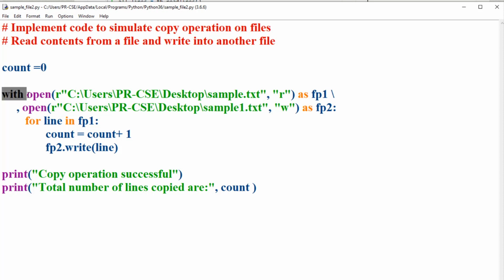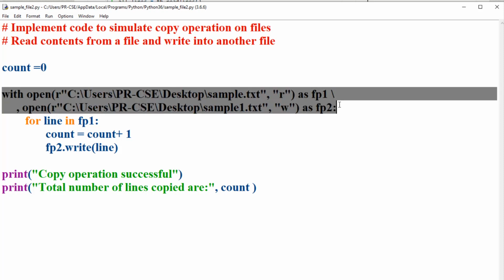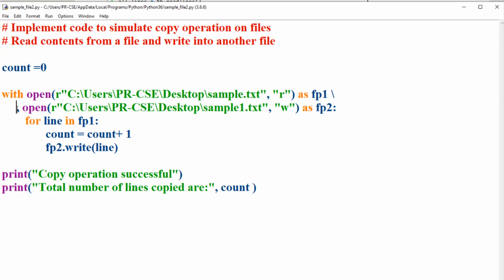So in this statement, the with keyword is used to open the file sample.txt in the read mode, and the file pointer is stored in the variable fp1. In the same statement itself, another file sample1.txt is opened in the write mode, and the file pointer is stored in the variable fp2. Here, if you observe, the backslash is used to indicate a multi-line statement, as the statement doesn't fit in a single line, so I'm using a multi-line character to indicate that the same statement is extended to the next line also.